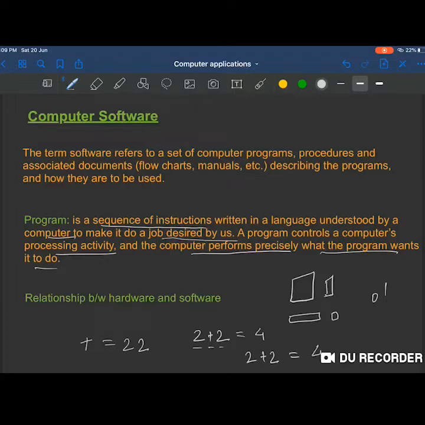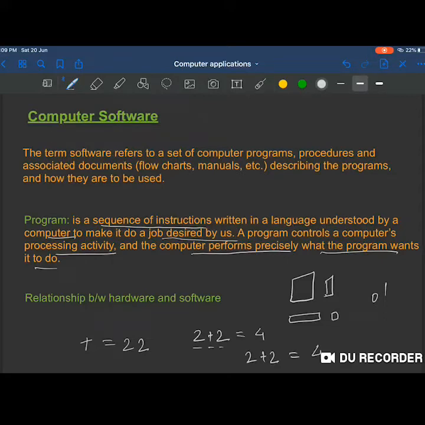So whatever language we use, whatever language we are working on, the computer is only understanding the machine language.